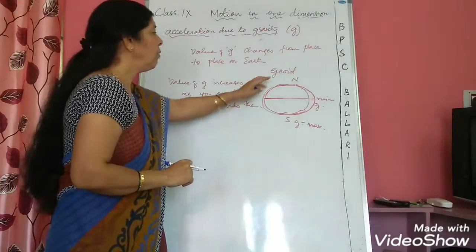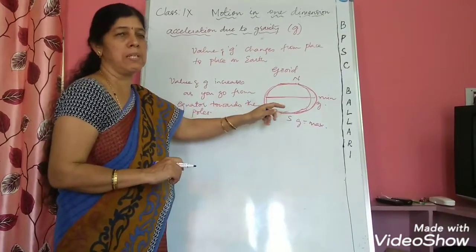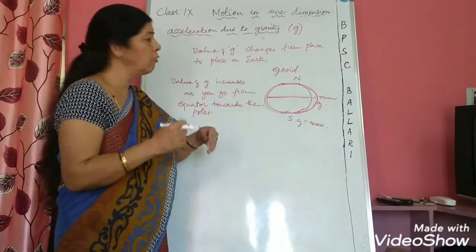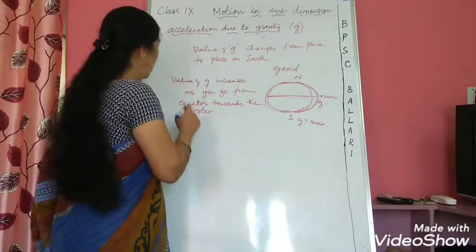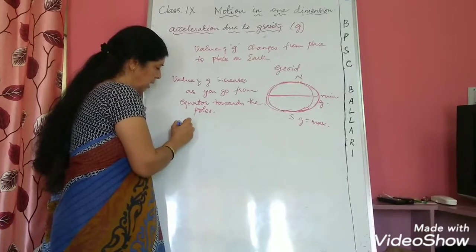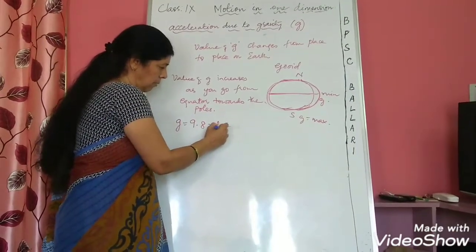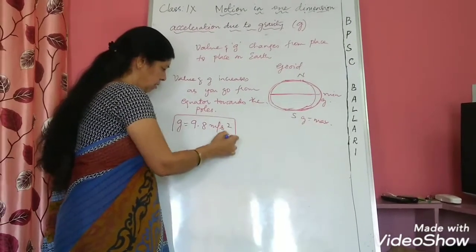Now if you want to take the value of g for mathematical purposes, then you need to take the average of all the values of g. The value has been considered as 9.8 meter per second square for all mathematical calculations.